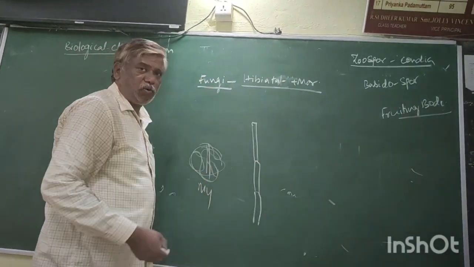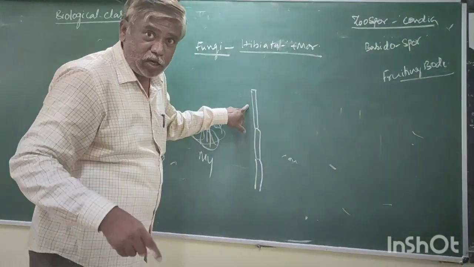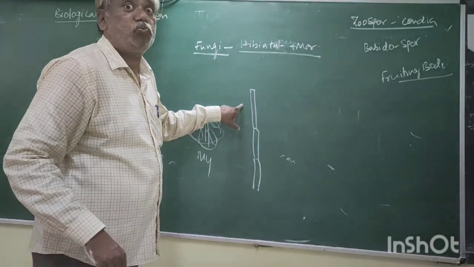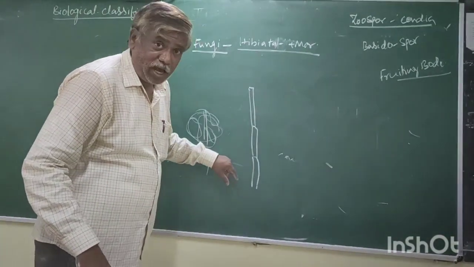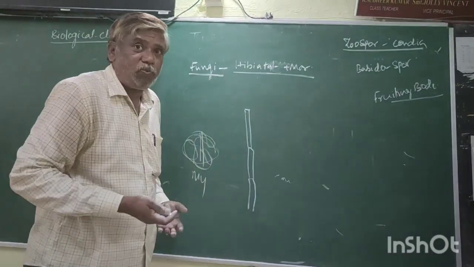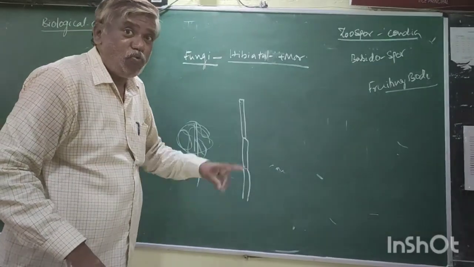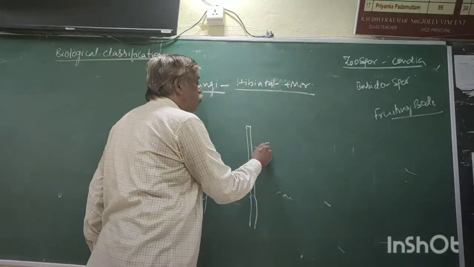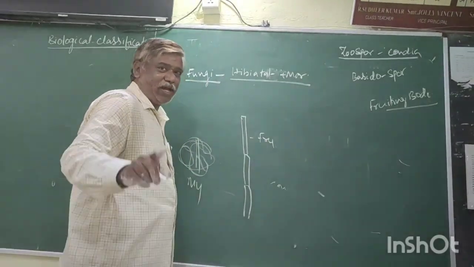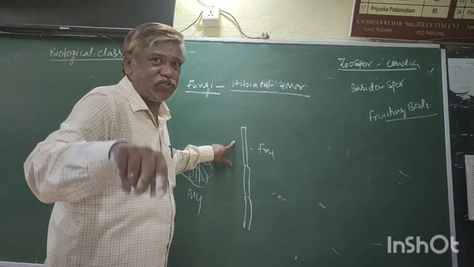If the conditions are favorable, this hypha is ready to form the spore. Among these three hyphae, this hypha takes responsibility to form spores. Such a hypha which is responsible to form the spore is called a fruiting body. This fruiting body's name is different in different species.